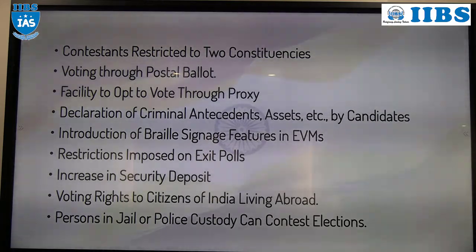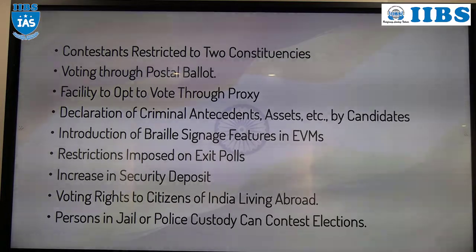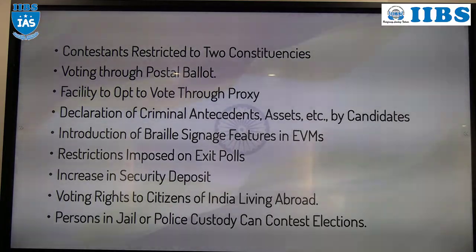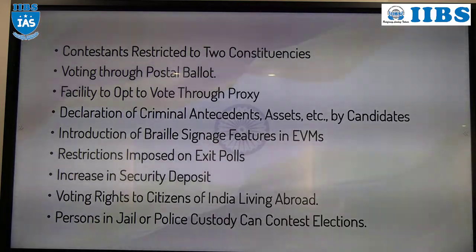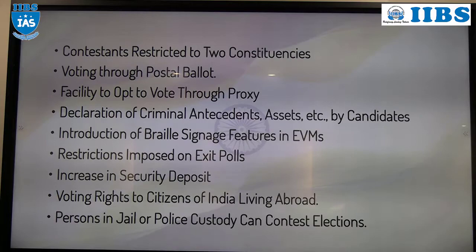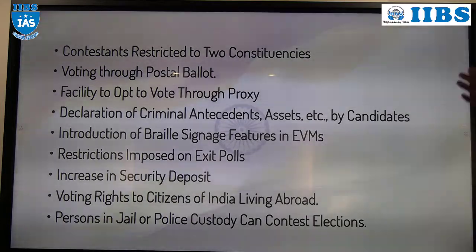At MP level, how much is the security deposit? 25,000 rupees. But a 50% discount for SC and ST. For them, 12,500. For MLA, at state level, MLA or MLC, right? For them it is 10,000. 10,000 is the security deposit and a 50% discount for SC and ST. Understood? So this is about the security deposit.